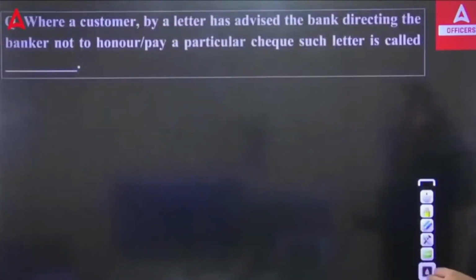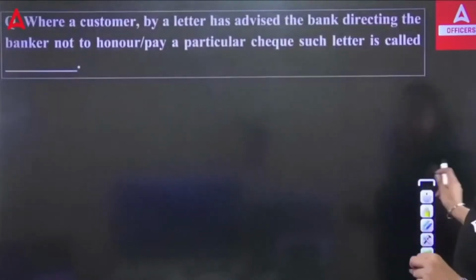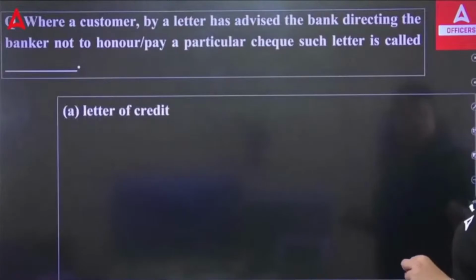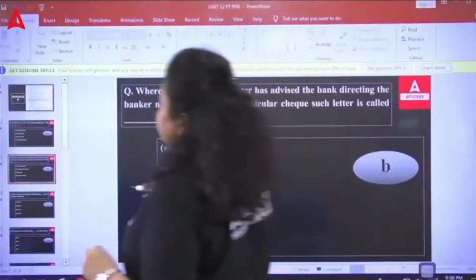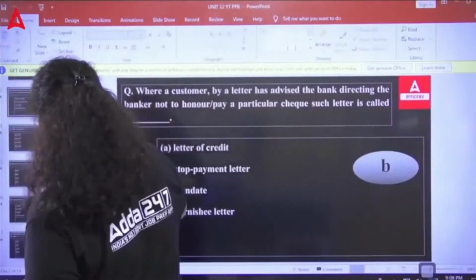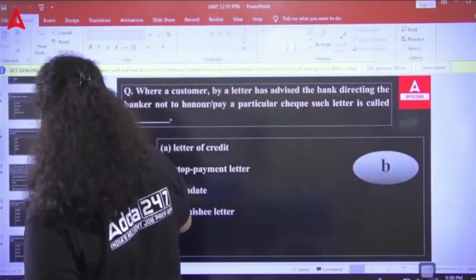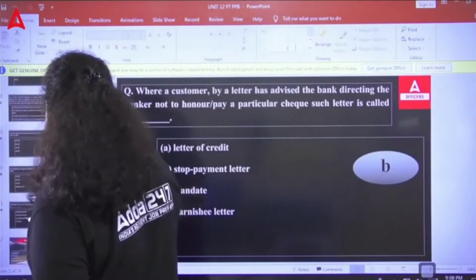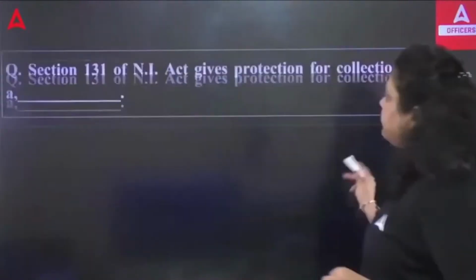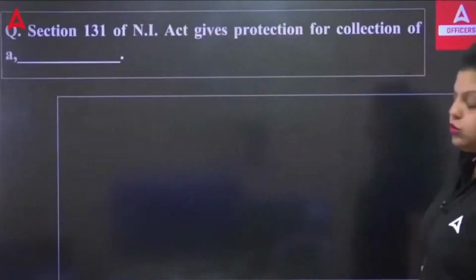Now the second question. We have talked about how Section 131 gives you the protection, to your collecting banker. But in what condition does it provide the collecting banker protection? This question is related to the first question.